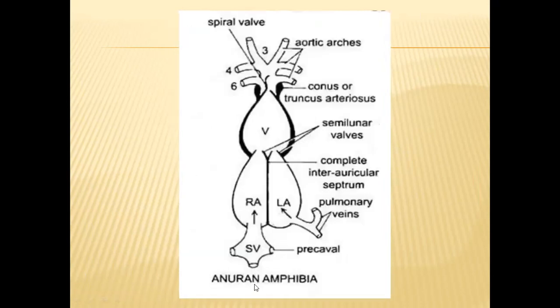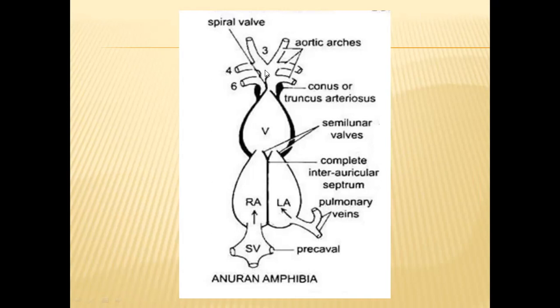And in the anurans, or frogs, the auricle is completely divided. So the right and left parts are completely divided. The left part receives oxygenated blood from the pulmonary veins. The right part will receive blood from the sinus venosus. Deoxygenated blood will enter the right part. So both of them here, in this conus arteriosus or truncus arteriosus, will be there.